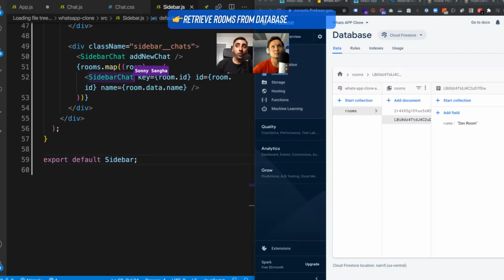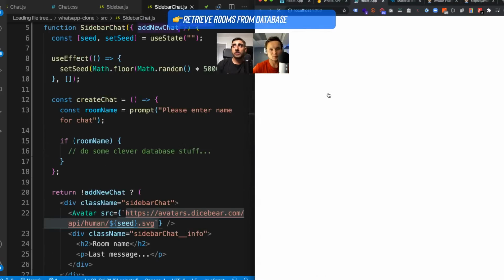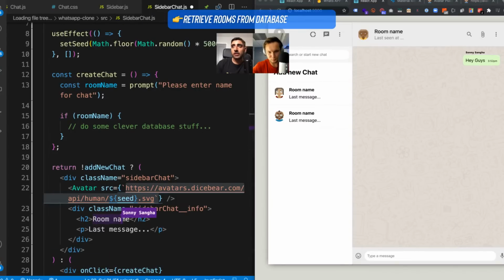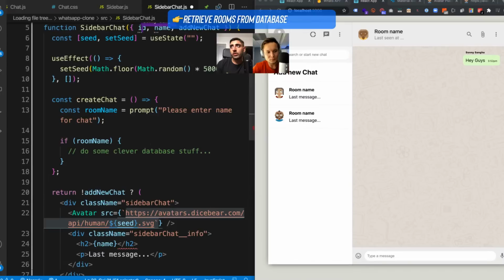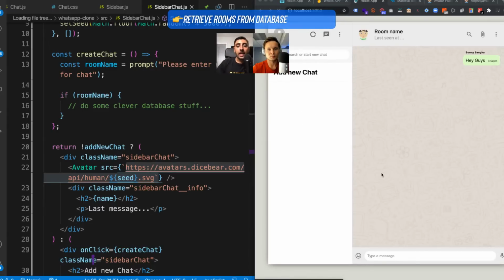So now we passed in props to SidebarChat. How do I pull this information in the component? If we go into SidebarChat, remember we had a prop here called addNewChat. In order to pull it through, what I need to do is add the two props that I've added here. So ID and name, right? So we've got ID and name over here. And what we can do now is, rather than saying room name, I can just say name. And also for the ID, I'll show you where we use the ID in a second. But now if I click save, what we should see is, rather than room name on the left, we should see the actual names being pulled from the DB. So it will go ahead and load.